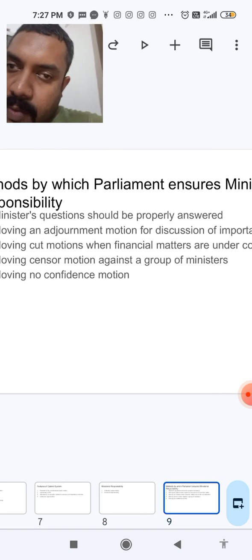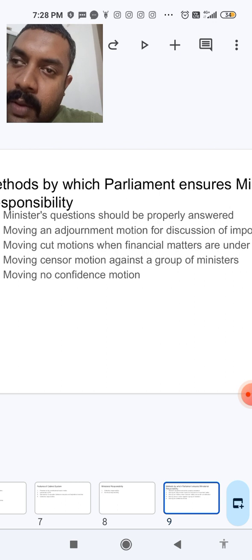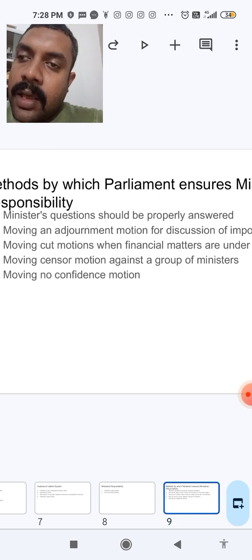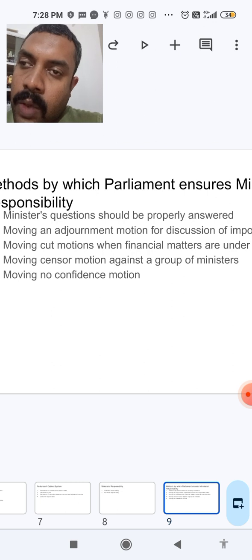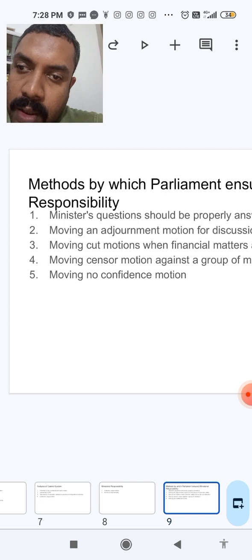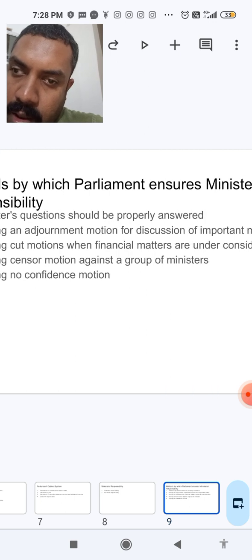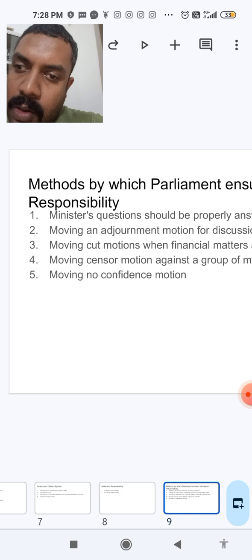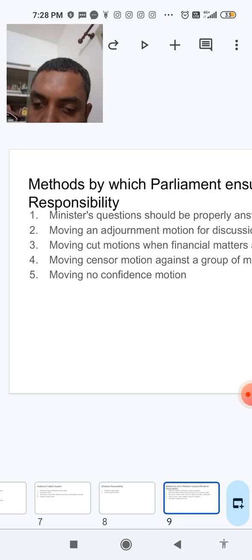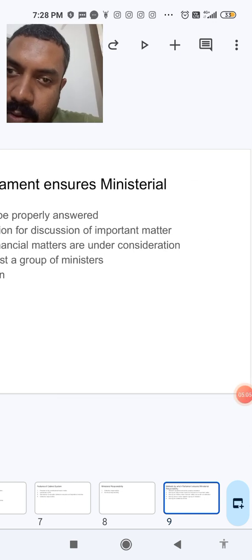The methods by which Parliament ensures ministerial responsibility: Ministers' questions should be properly answered, I mean that the ministers who are questioned should be able to answer the questions properly; moving an adjournment motion for discussion of important matters; moving cut motions when financial matters are under consideration; moving a censure motion against a group of ministers; or moving a no confidence motion. These are the methods by which Parliament ensures ministerial responsibility.